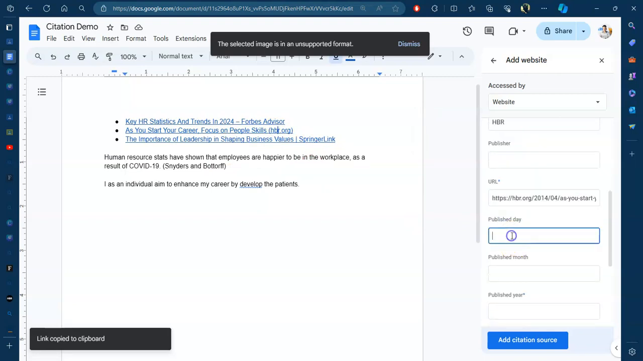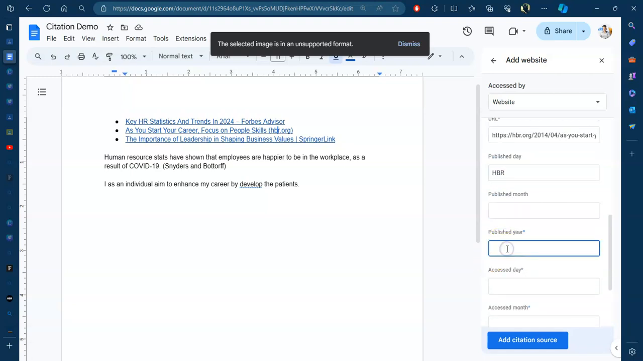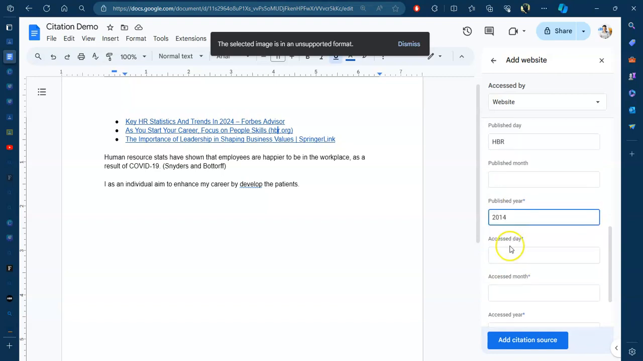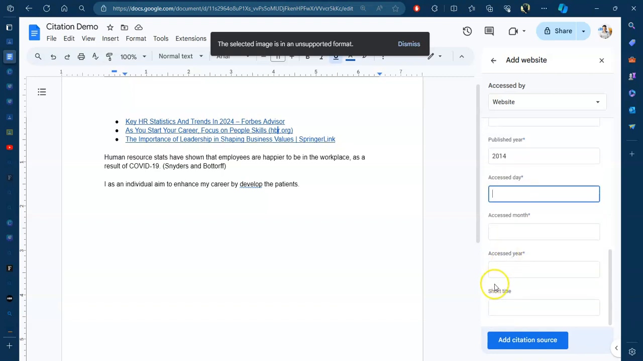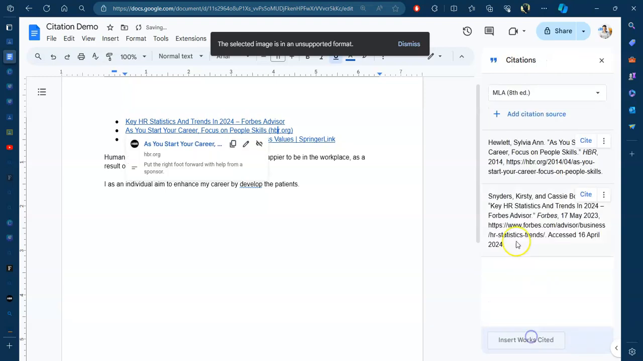Okay. And then we know it's HBR again. Month, year we don't need. We just really need the year. That's very important, the year. The month is not really an issue. The day is not an issue. When you access it, it's not an issue. So I'm going to add this.